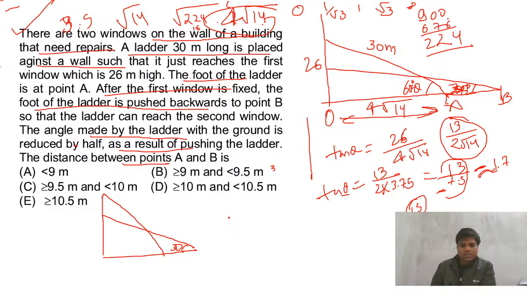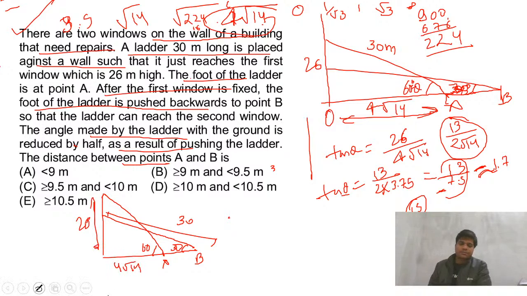This is your 60. So we need to find this, and this will remain 30. This length will remain 30, the length of the ladder. This is 26. This will remain, and this is 414. Okay, fine. So now we have 414. We need to find this length.